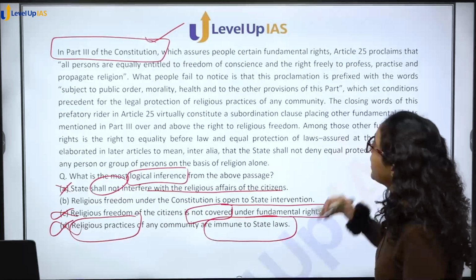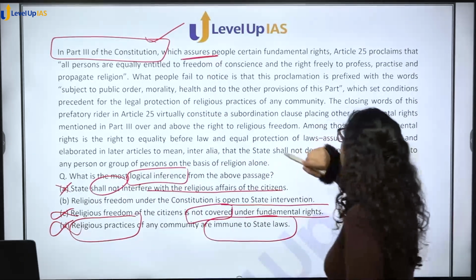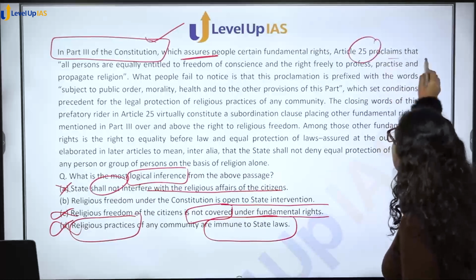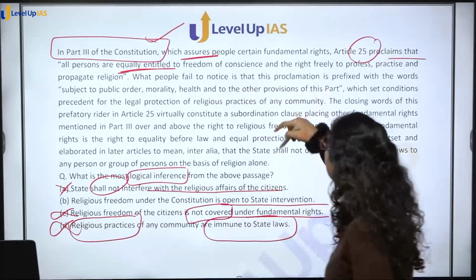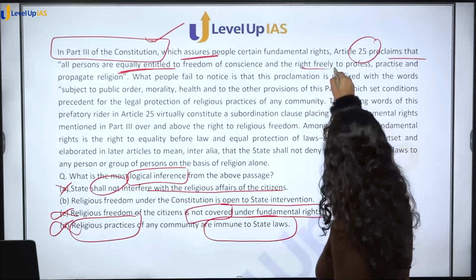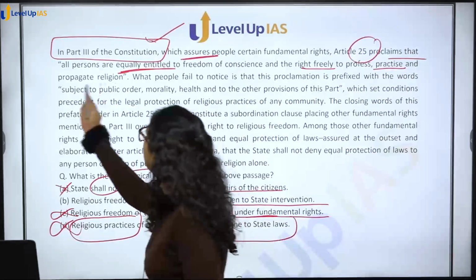But then Part 3 of the Constitution, which assures people certain fundamental rights, Article 25 proclaims that all persons are equally entitled to freedom of conscience and the right freely to profess, practice, and propagate religion.